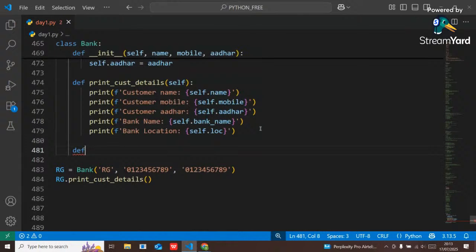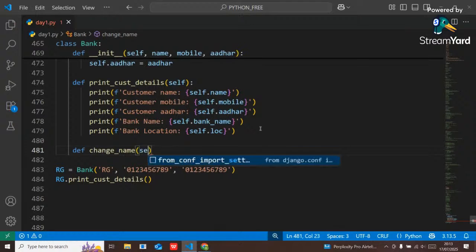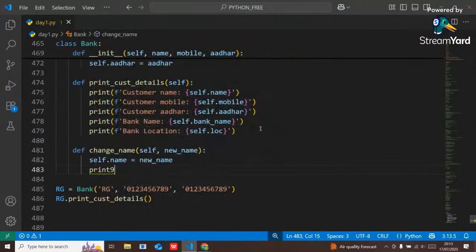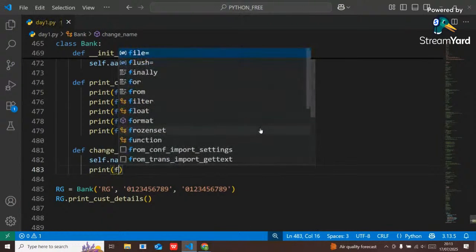I can create another function called def change name. Here mandatorily you have to pass the self keyword, guys. After that, new name, simply self dot name equal to the new name, and here I will print the new name.